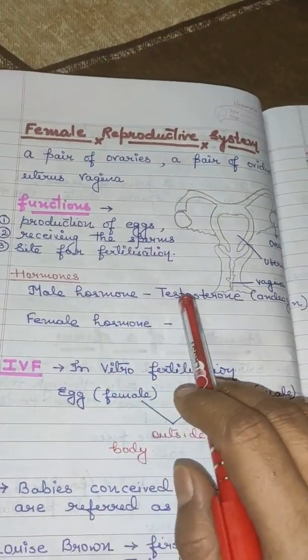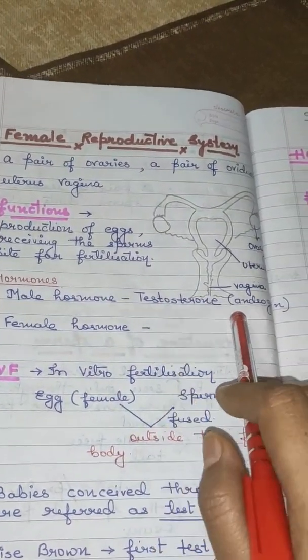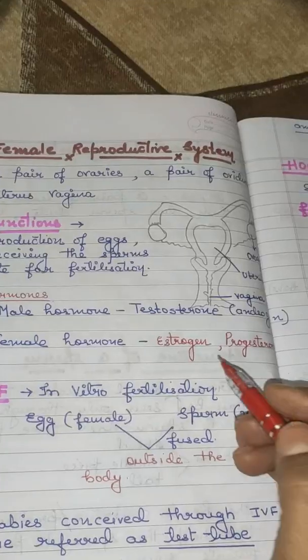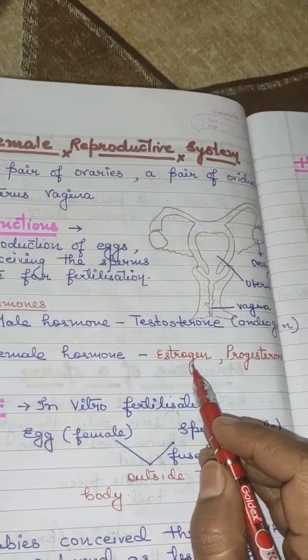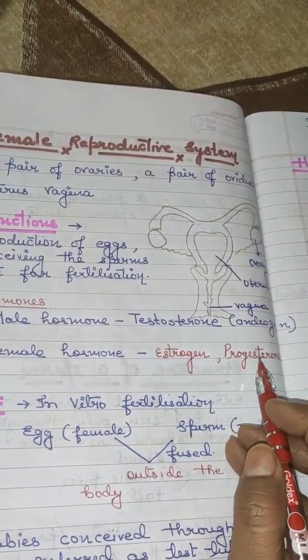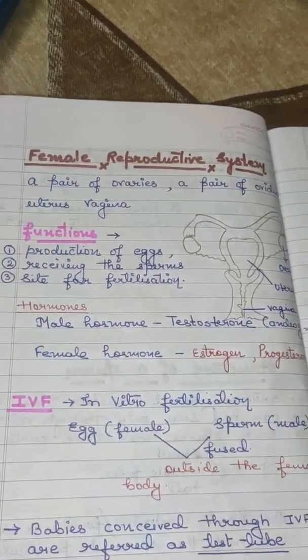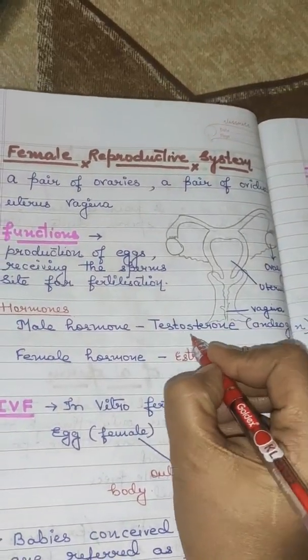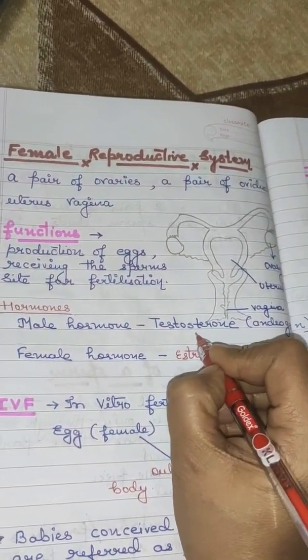Male hormone, testosterone, which is also known as androgen. Female hormones, they are estrogen and progesterone. In the case of females, they also need a very small amount of this male hormone testosterone.